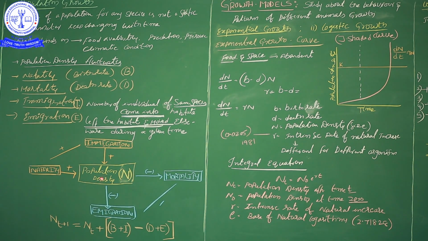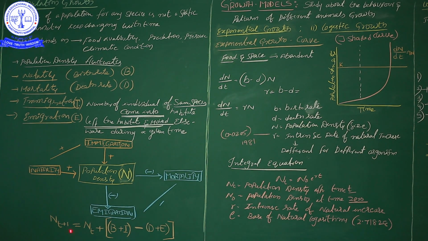That also will be decreasing of population density. So mortality and emigration both influence the population density in a declining way. Okay, so here is a general mathematical formula: Nt+1.